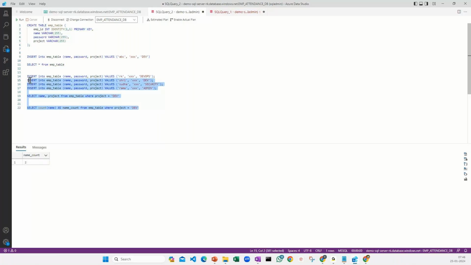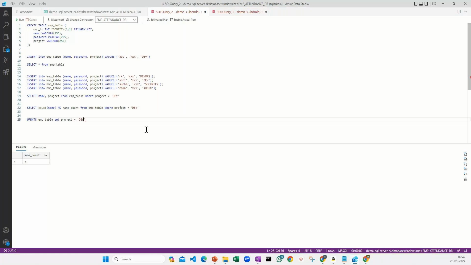Now when we talk about update, let's run the update command here. Insert is done, select is done. Now let's see update. We are going to update employee table. Set, I'm going to set this Sudha's project from security to Dev again. So I'm going to set project equal to single quote security or dev.